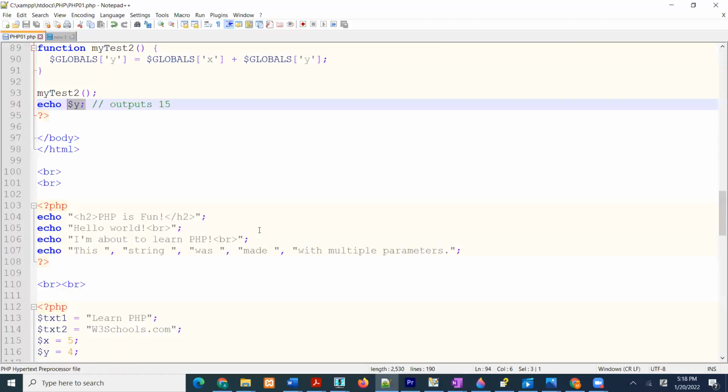All right, so that is echo y. You can use print too, print $y. So that is 5 plus 10, 15. Now how to deal with strings in PHP? Very easy. You start your PHP like this, then say echo or print what PHP is fun. And as you guys see, we are using HTML, the heading, and that is perfectly legal.